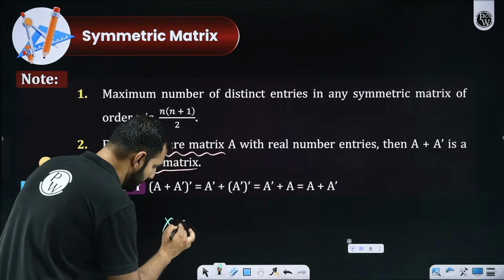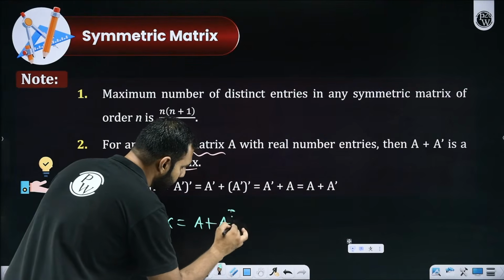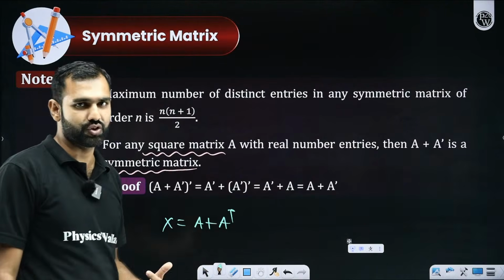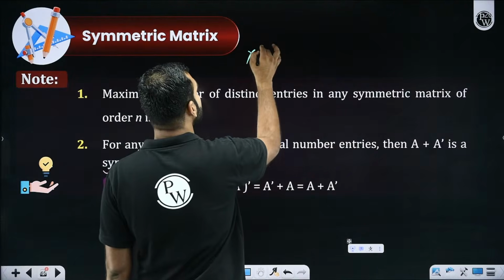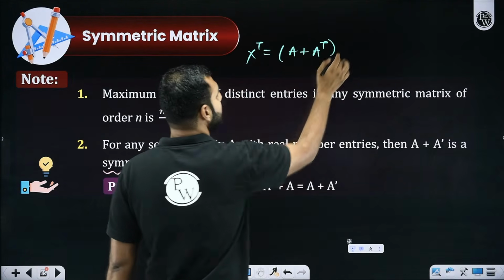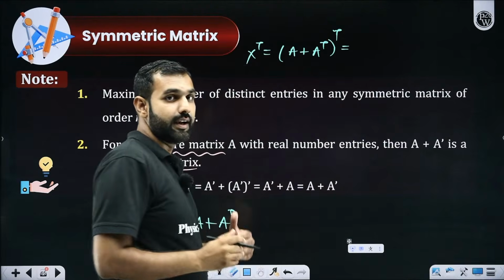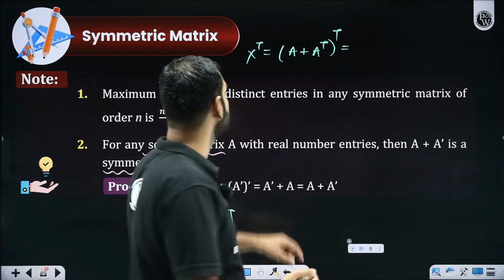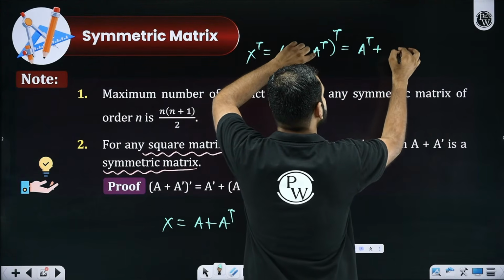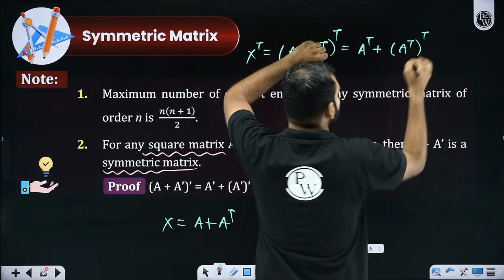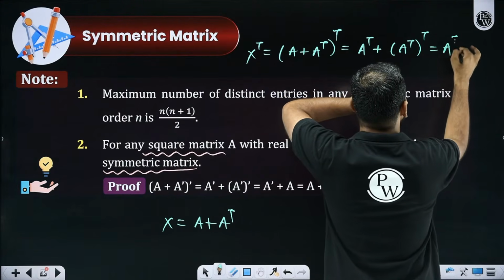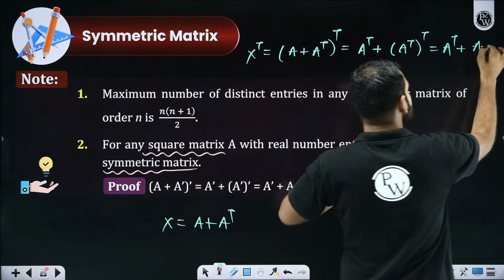There is a matrix X which I am taking as A plus A transpose. So there is a matrix A, a square matrix, which is added with its transpose. Then I am asking you to take the transpose of X, which means the transpose of A plus A transpose. Transpose can be distributed over addition, which means I can write it as A transpose plus the transpose of A transpose. Everyone noticing it? What is the transpose of A transpose? Sir, that is A, because transpose of transpose is the original matrix.